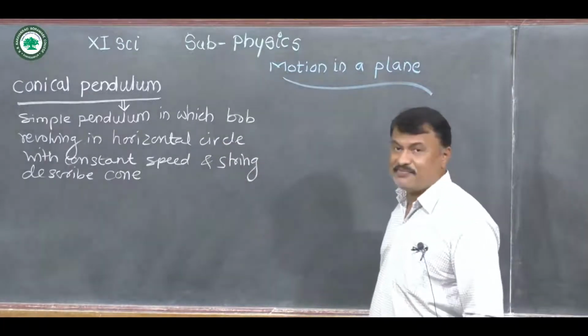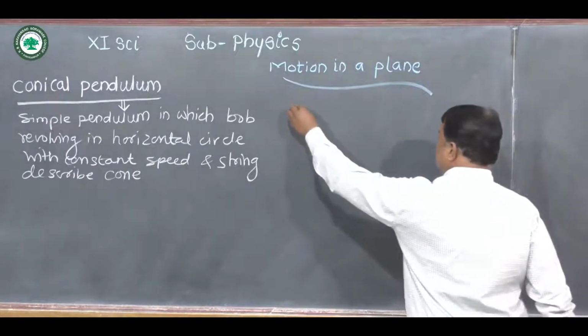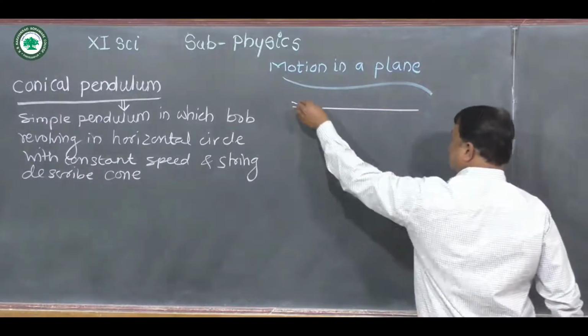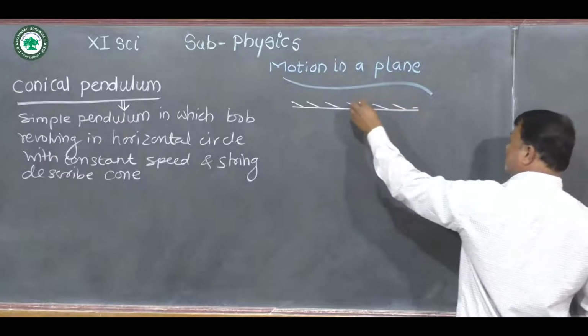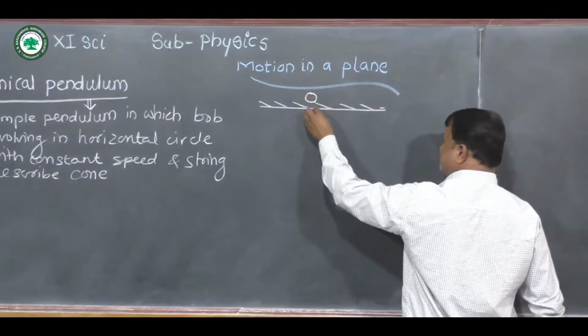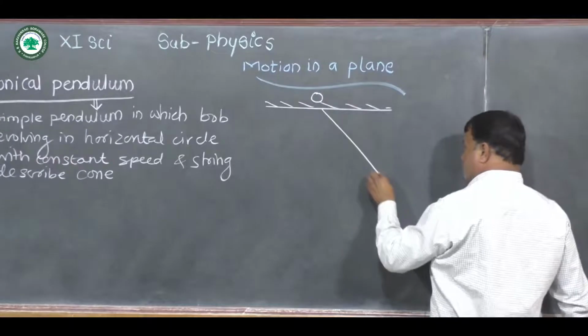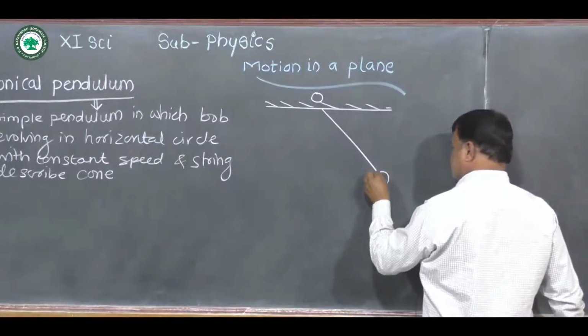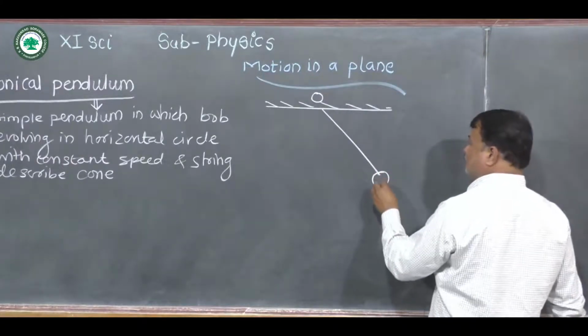So according to this definition, we first consider a simple pendulum. This simple pendulum is suspended from a point of suspension, say O. This is the extreme position.